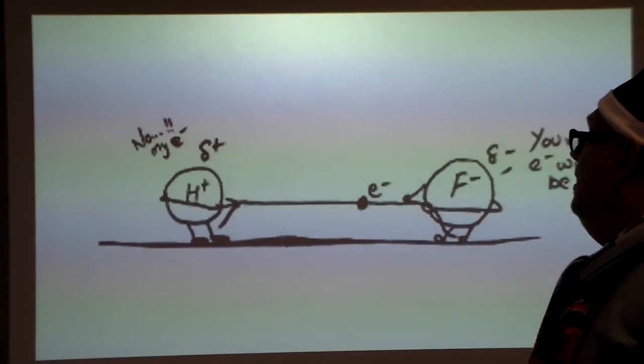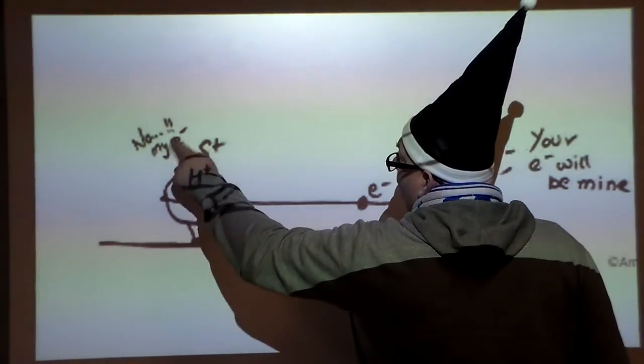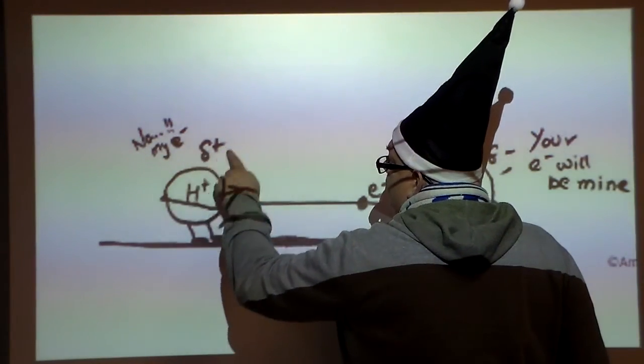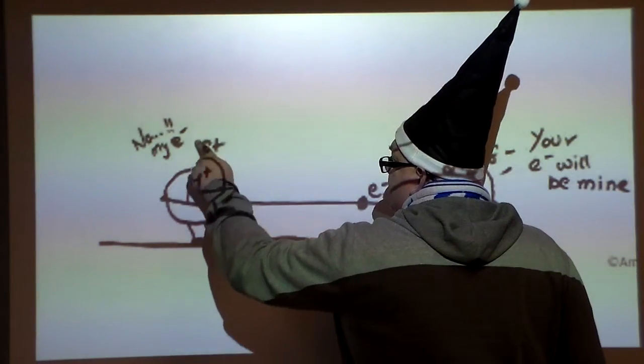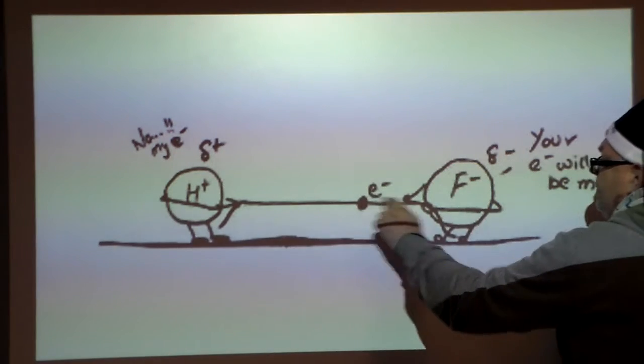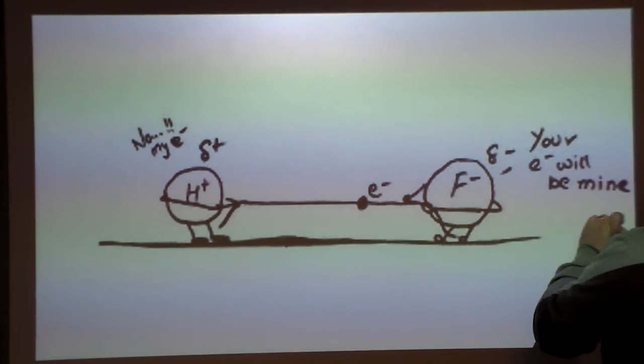Okay? So when we look at this, notice this is not in your notes, this is a cartoon explaining: here's hydrogen, here's its electron, and notice that there's a partial positive charge here. That's where you get this delta symbol, and here's hydrogen with its plus, here's the electron, here's fluorine where it says, your electron will be mine.